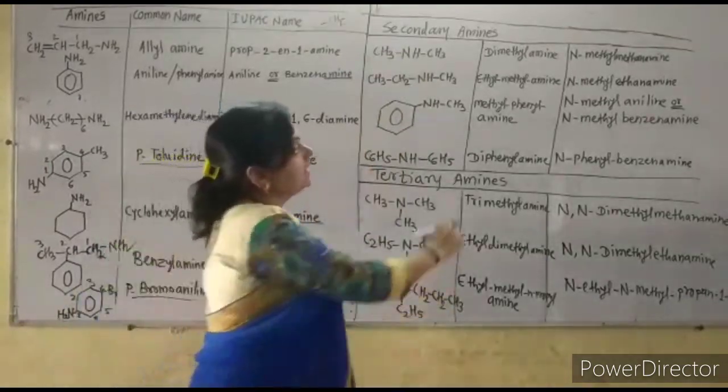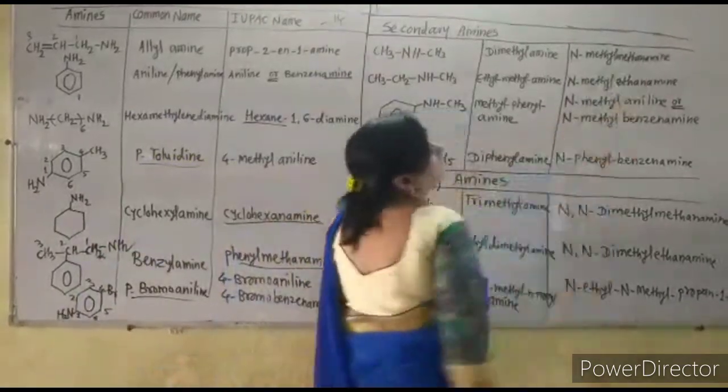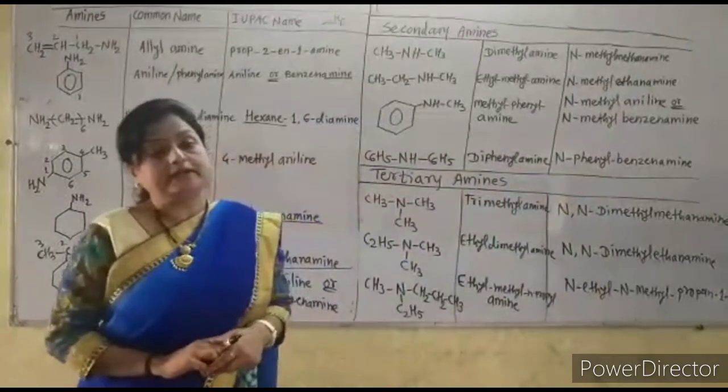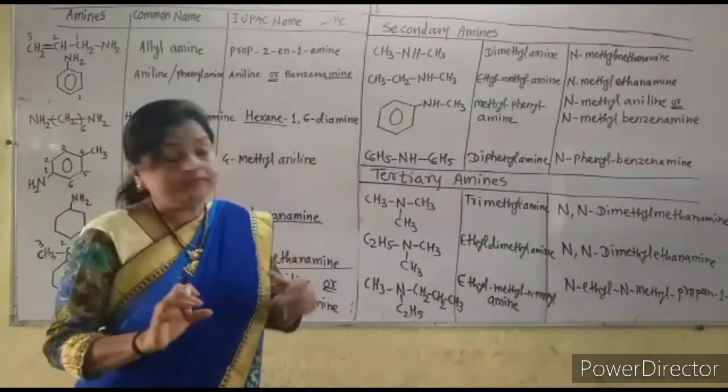So it is N-methyl methanamine, not only methyl methanamine. Remember that.